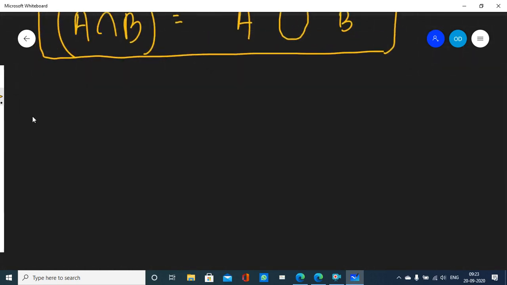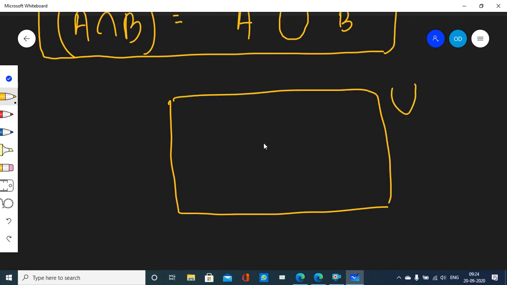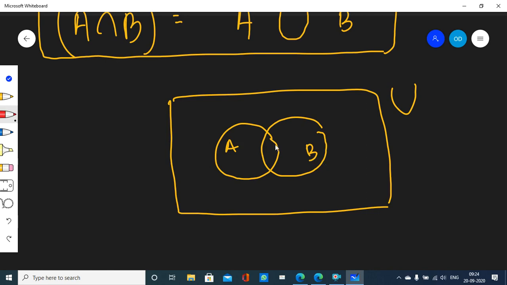Now, for the sake of clarity, this is my universal set. Suppose there is a set A here, and another set B here. A and B might have some elements in common between them. That is why I am allowing their intersection here.